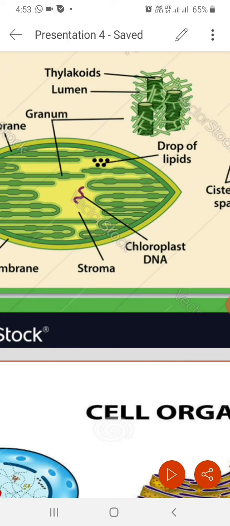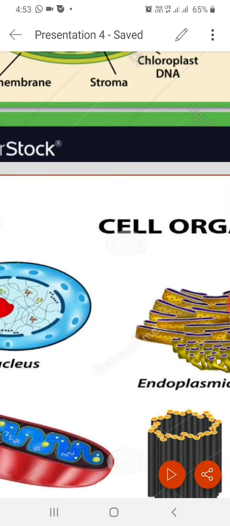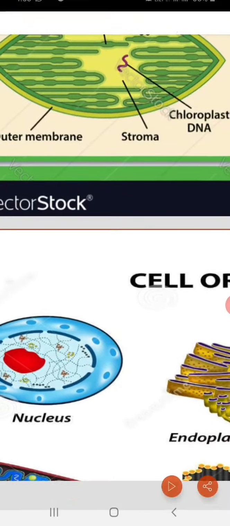These grana or thylakoids are helpful in the process of photosynthesis. And chloroplast, similar to mitochondria, has its own small genome.